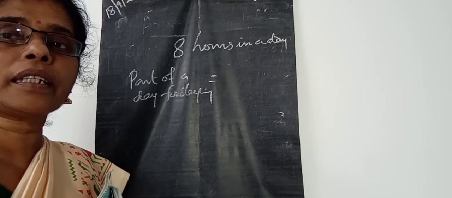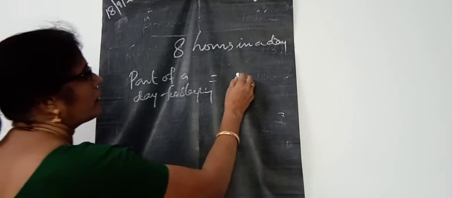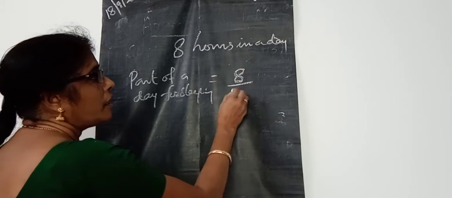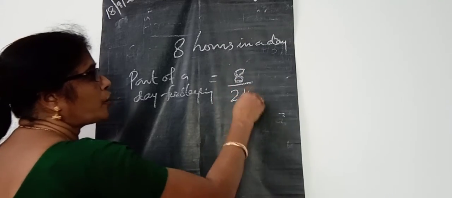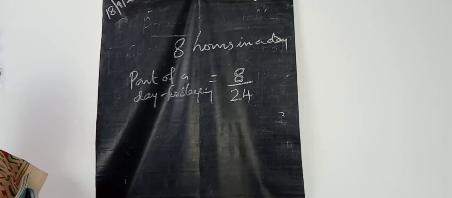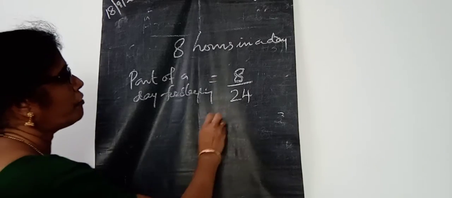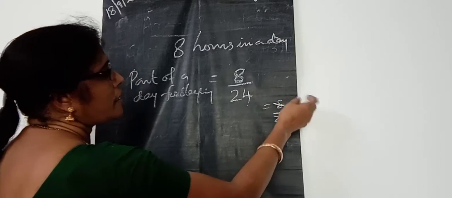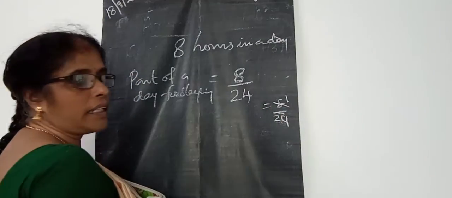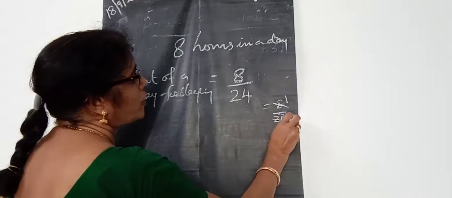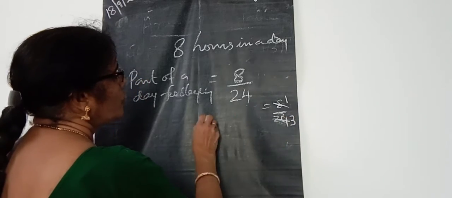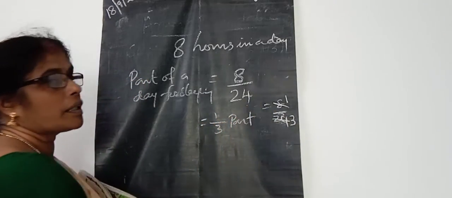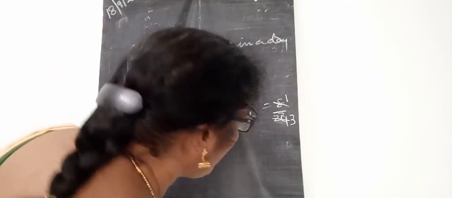In 24 hours, 8 hours are taken. Yes, 8 hours are taken for sleeping. Then in one day means 24 hours. So 8 by 24. 8 by 24 means we want to find out 8 by 24. How many 8s are in 8? 1 eight is in 8. And how many 8s are in 24? 3 eights are. So 1 by 3 part or 1/3 part. Okay. Then next one.